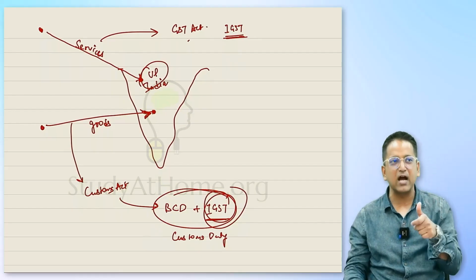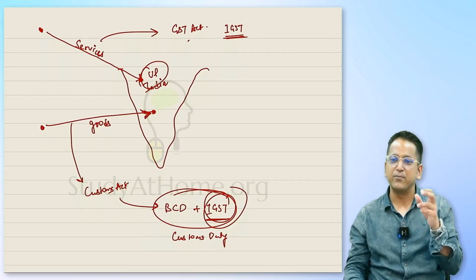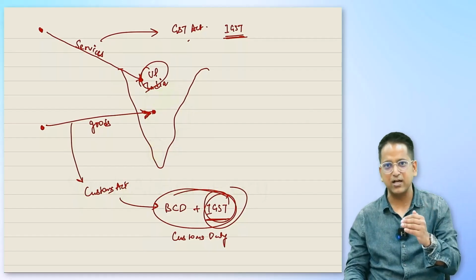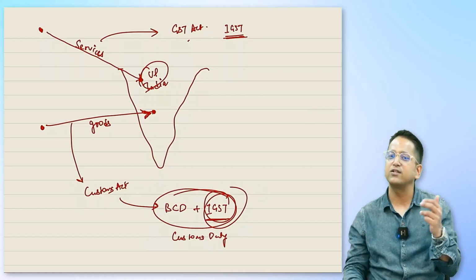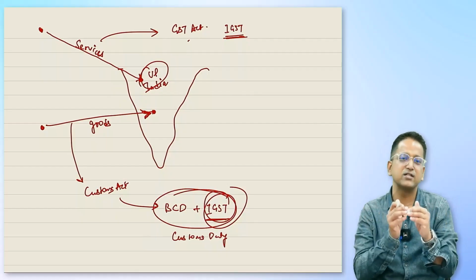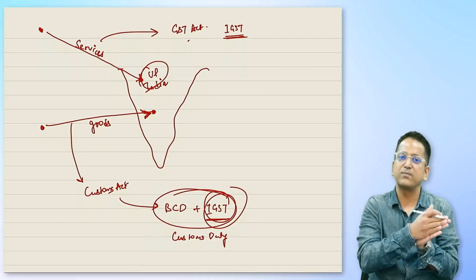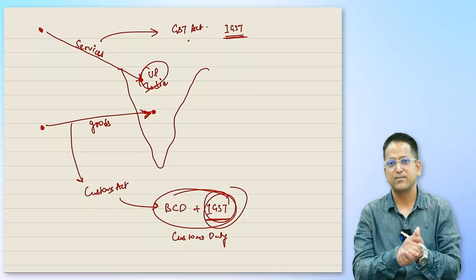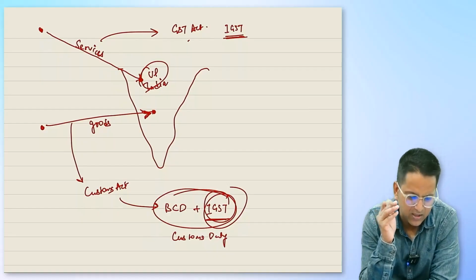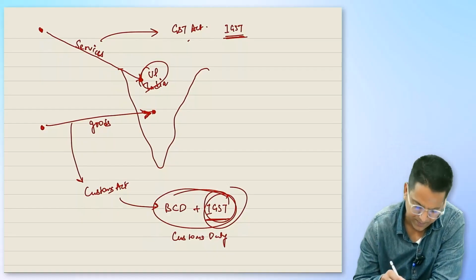So you need to see which state the importer is from. The IGST that he will pay on import of services, who will he pay? Half to central government and half to state government. However, he'll not pay half-half. He'll pay IGST, the entire amount will go to central government and the revenue will be divided. Where the importer is from, half of the revenue goes to that state government.